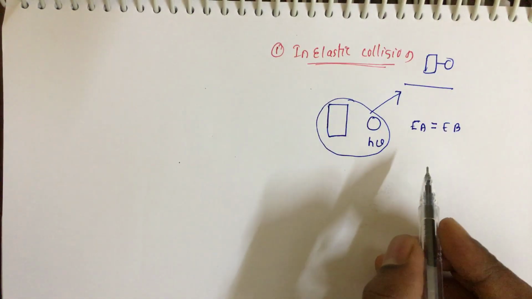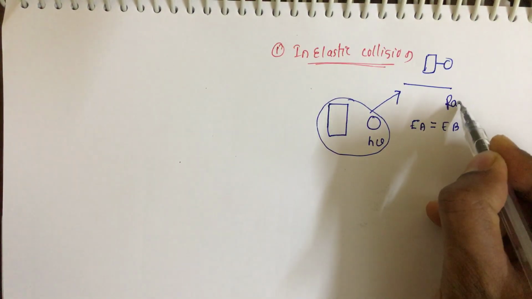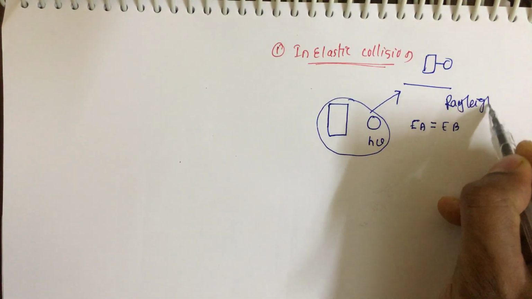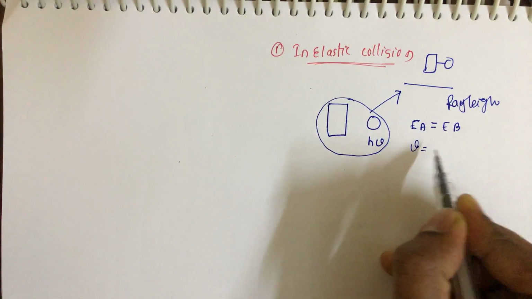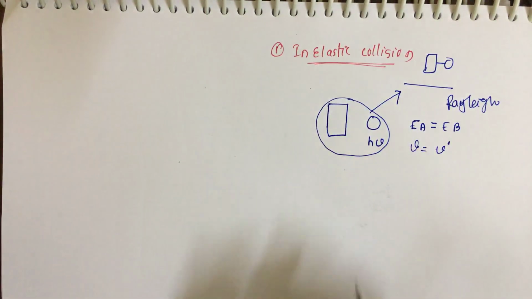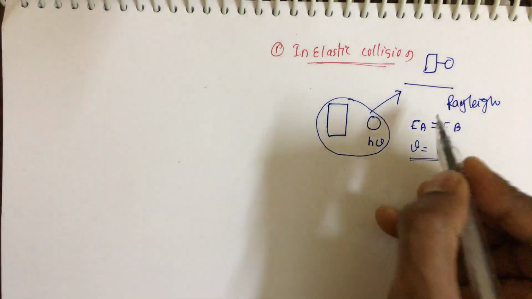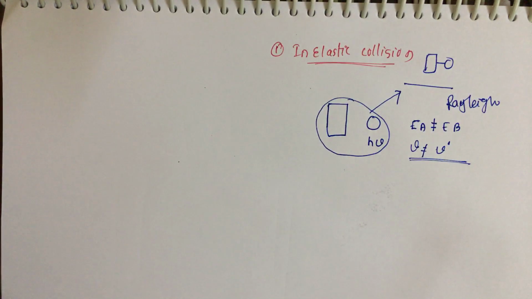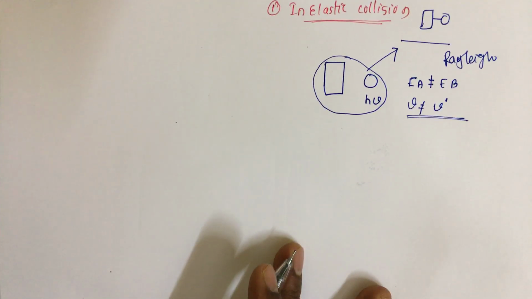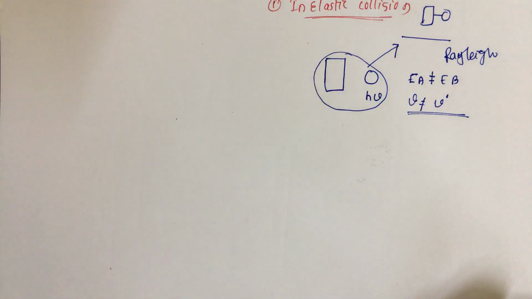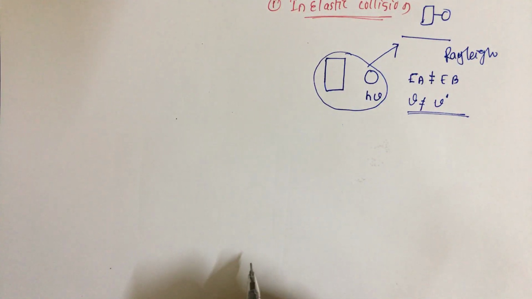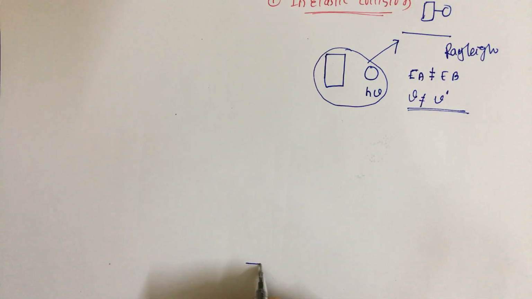If initial energy as well as final energy is the same, that is called Rayleigh scattering. Similarly, if the incident frequency and scattered frequency are the same, that is called Rayleigh scattering. So this comes under the elastic collision. If these are not equal, that comes under the inelastic collision. Now I will explain all three lines in the diagram, so it will be very easy to remember.